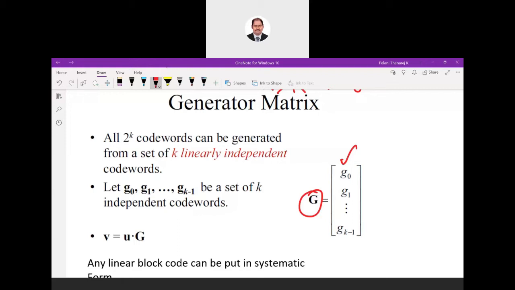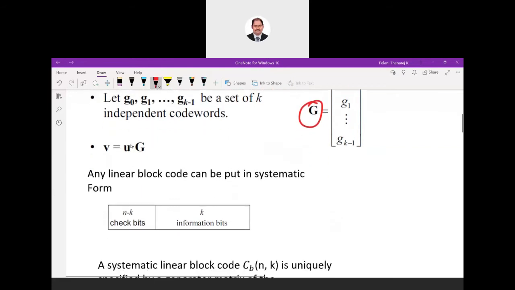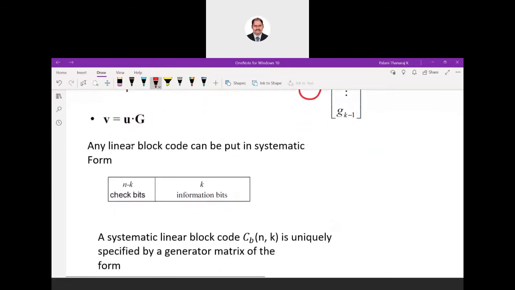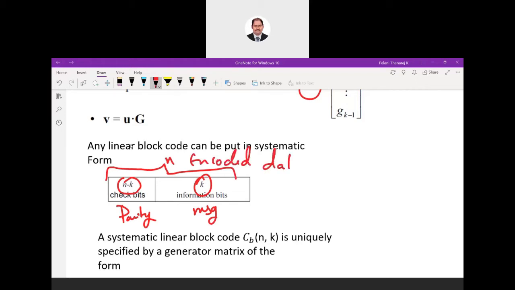If you don't understand G, don't worry; when you go through the other topics you'll understand. Here this is the systematic code. You just arrange it in a particular fashion. This is one example of a linear block code. Why is it systematic? We arrange it in a particular fashion: n minus k is the parity, k is the message, and the total bit length is n. This is our encoded data. This is one way of representing the data.